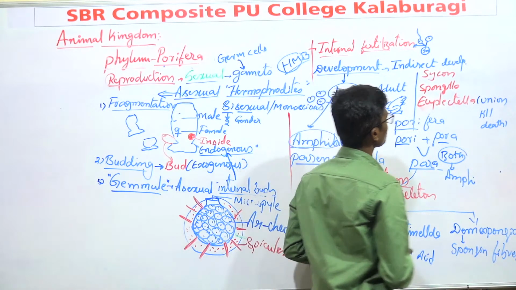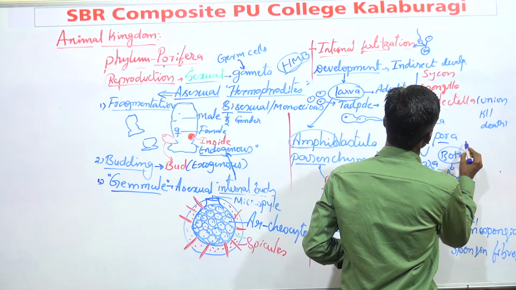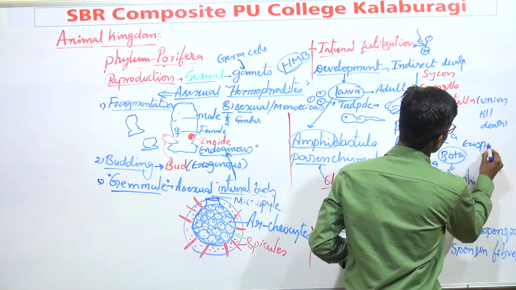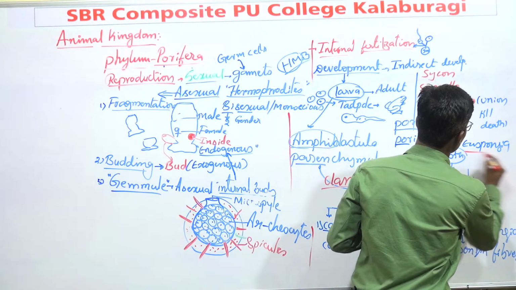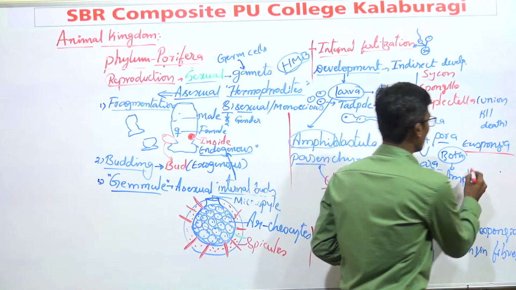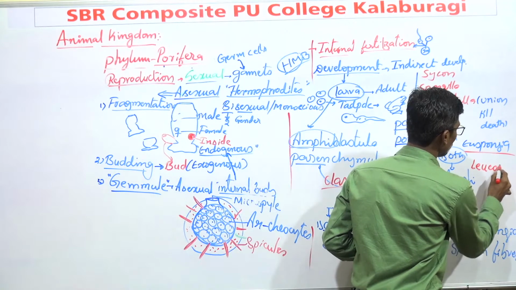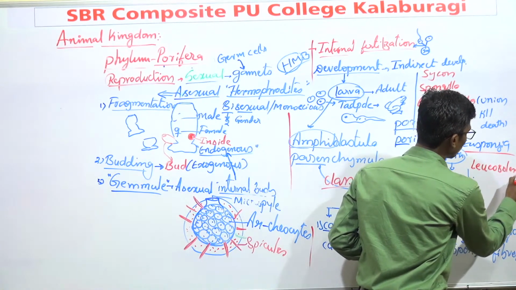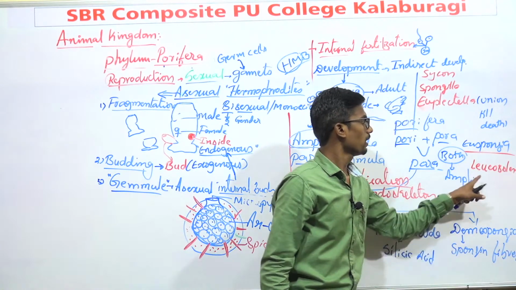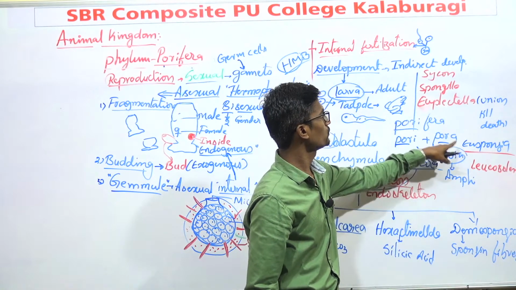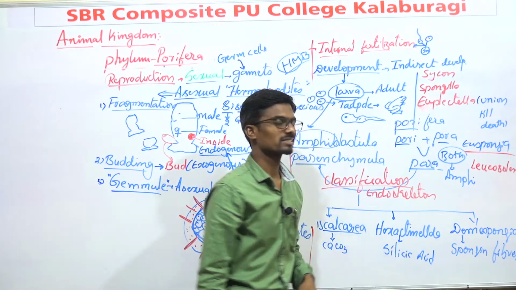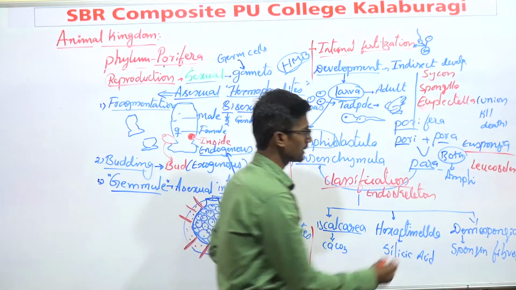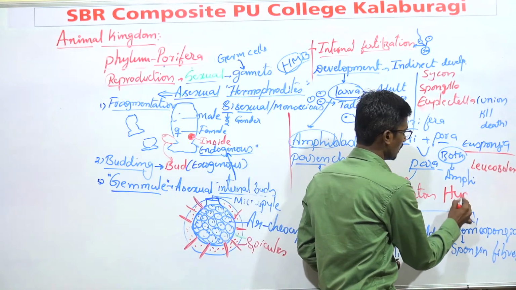Another example is Euspongia, which is another sponge. Another one is Leucosolenia. Leucosolenia, Euspongia, Euplectella, Spongilla, Sycon, and like that many examples are there.